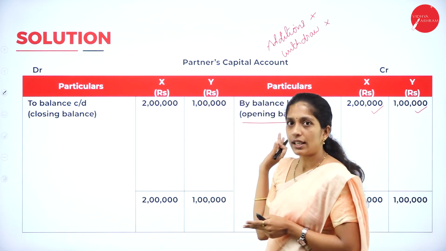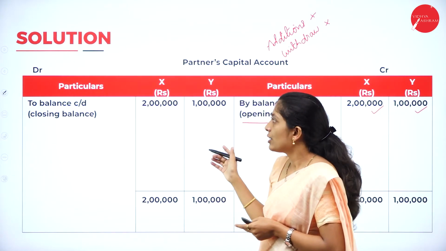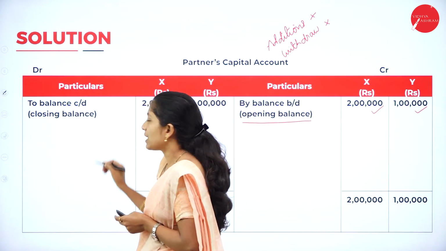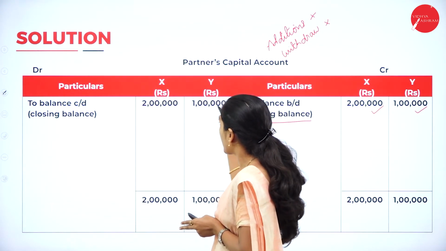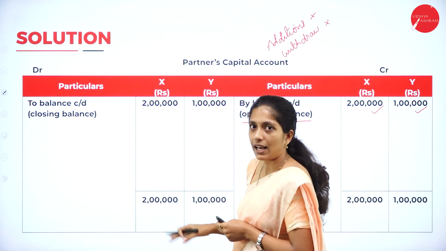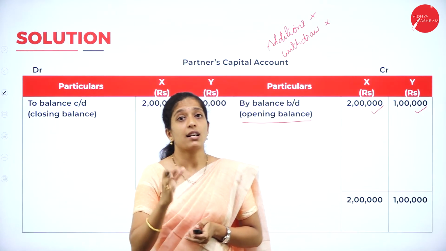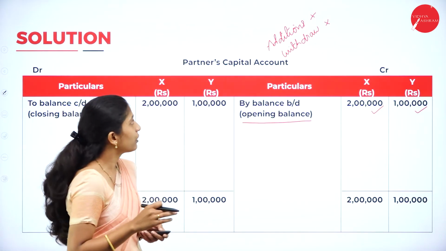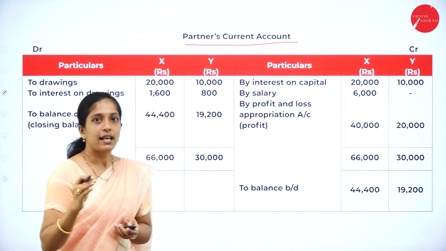Now, on your credit side, you have 2 lakh and 1 lakh, but on the debit side, there is nothing. So you have to balance, to balance carried down. How much? Closing balance, same 2 lakh as well as 1 lakh. You will balance both the sides. So this is how we are going to maintain partner's capital account. Now, we shall go through partner's current account. Now, how to maintain this partner's current account?